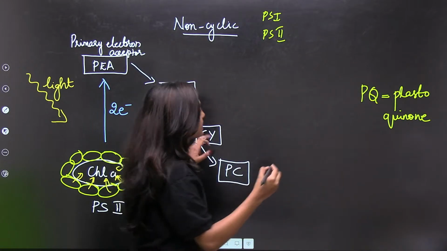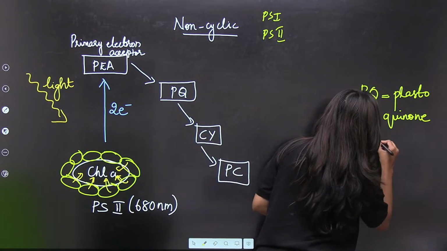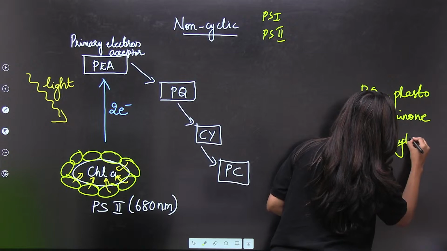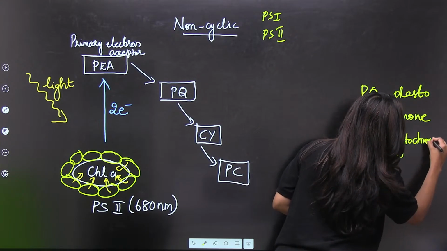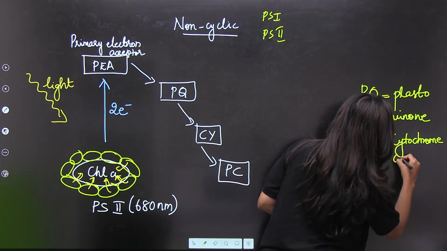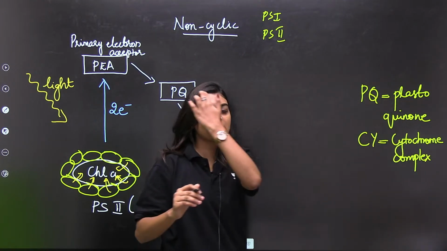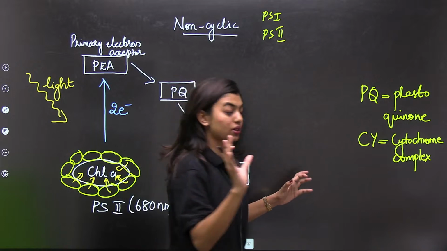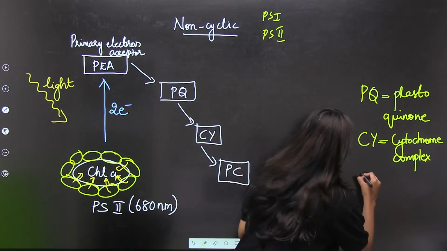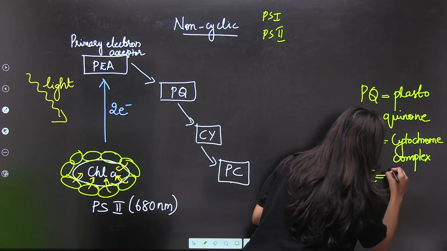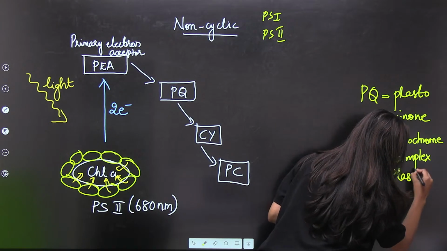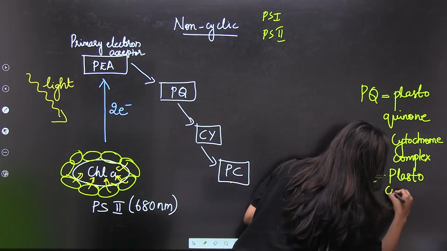And what have we written next? CY. CY stands for cytochrome complex. Students, very important. If you're not making a note of this, it's really a loss. And PC is plastocyanin.